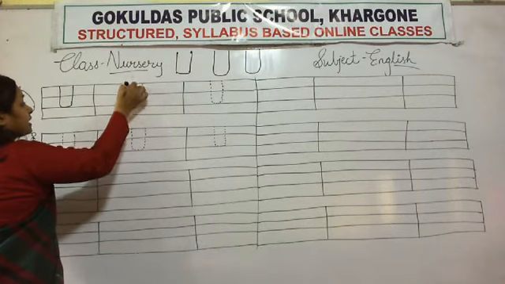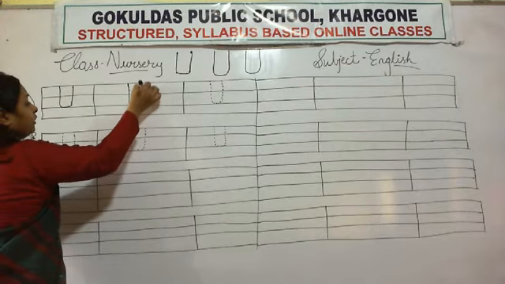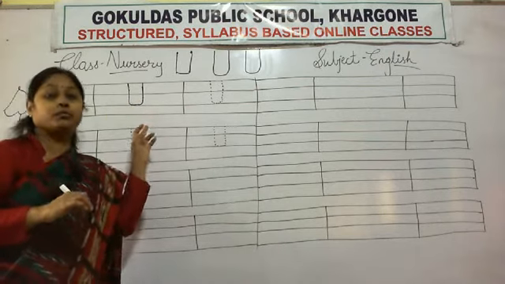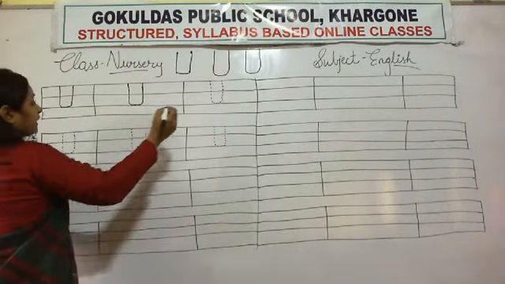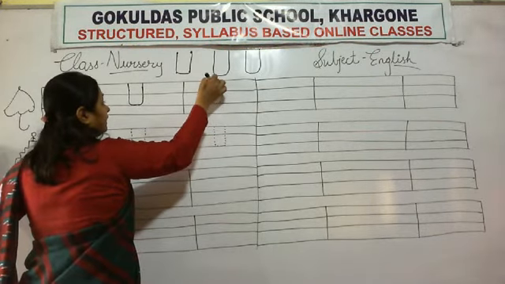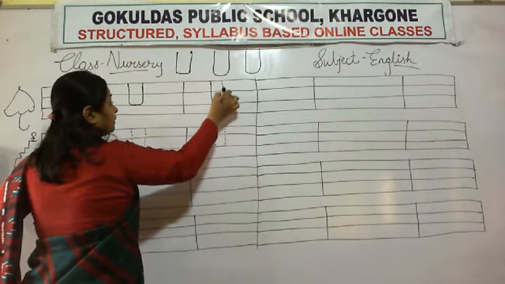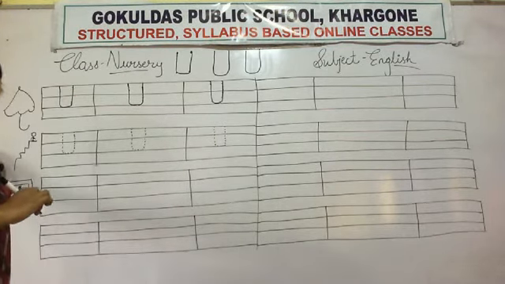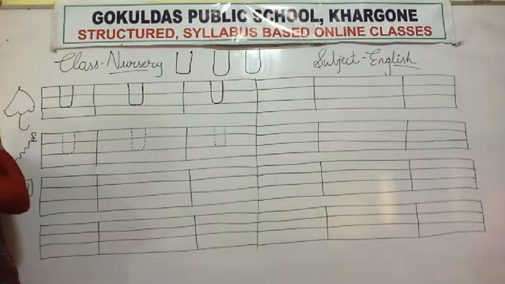Again. Standing line, trace on the line properly and neatly. What is the name of this letter? U. Again, you will start writing the standing line, then curve and up. Which letter is this? U.